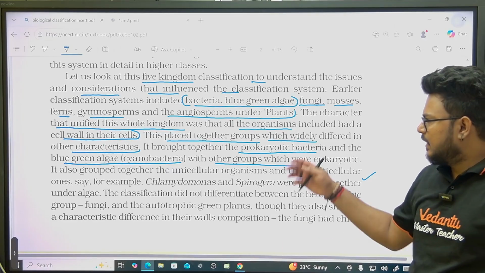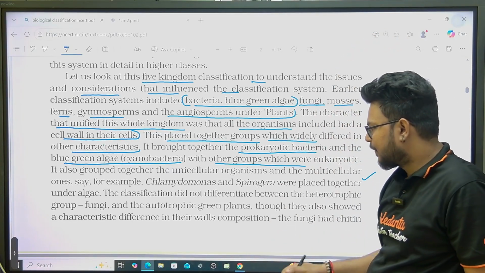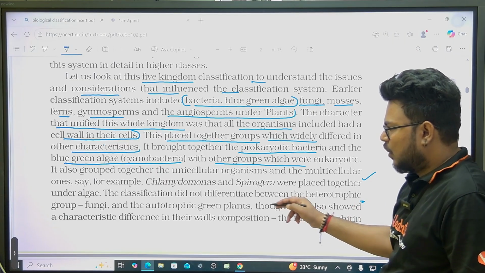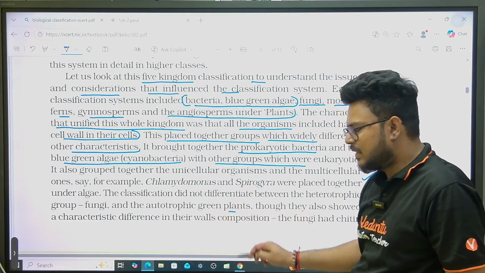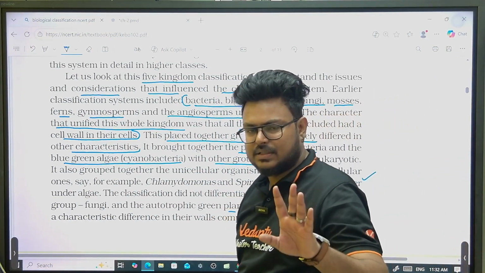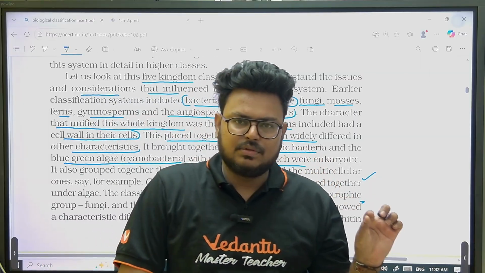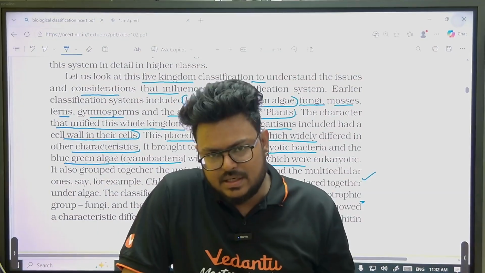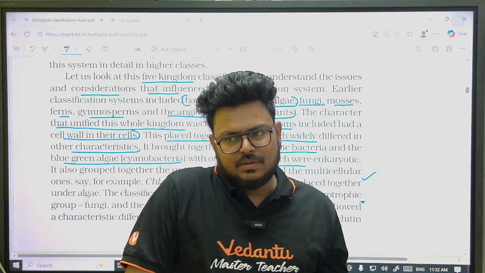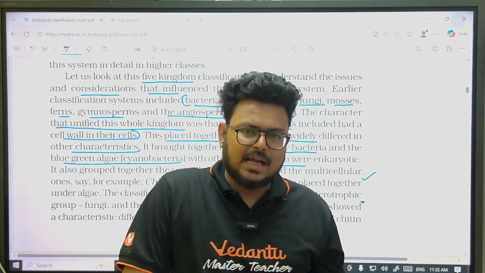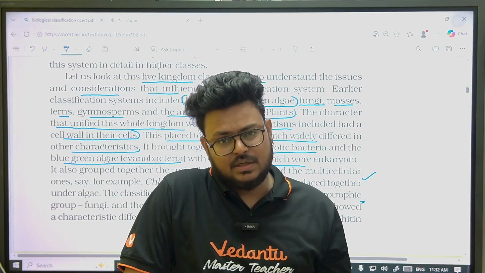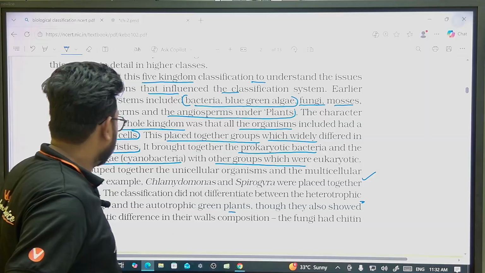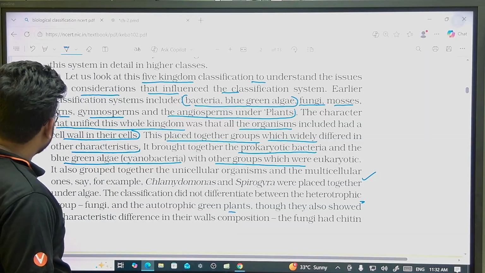The classification did not differentiate between heterotrophic fungi and autotrophic green plants. So same 3 points: prokaryotes and eukaryotes not differentiated, unicellular and multicellular not differentiated, and autotrophic photosynthetic and non-photosynthetic not differentiated. That is why we did the new classification.